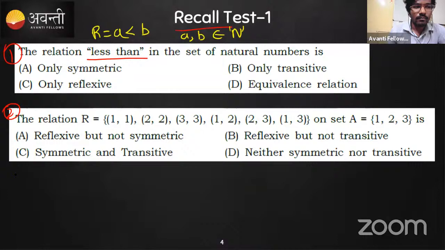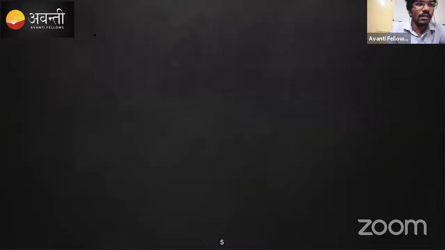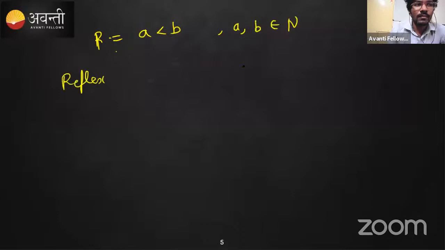Yeah, only transitive. Okay, very good students. The only transitive you are getting. So let's try. Why is it only transitive? Because if A is less than B, where A and B belong to natural numbers, and you keep on checking for reflexive, whether it is reflexive or not, A is less than A. So it is not reflexive, right? We cannot say A is less than A.